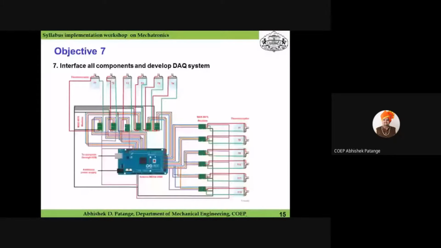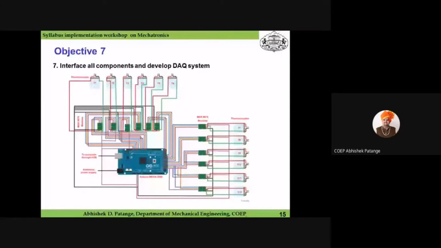Since my requirement was to integrate 8 different K-type thermocouples to 8 signal conditioning modules and then to the Arduino board, you can see how the students will explore all these objectives and scope using a single experiment, because they need to go through all these requirements, and with respect to that, they are going to select various modules and then interface them. Then you can go to next slide, please.